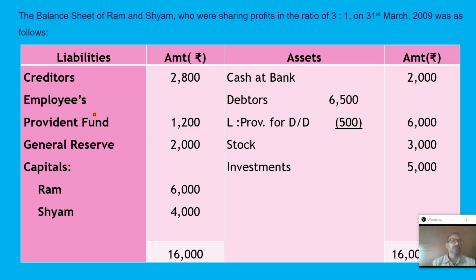But if it is workman compensation fund, regarding that the term can cause confusion, so therefore we will explain here. That employees provident fund, it is totally external liability, just like creditors. Like here creditors, no more information is there in this question, so we have not shown any treatment. As it is, we will take on the new balance sheet, but we will keep as it is, as new balance sheet not required. Regarding the employees provident fund also, it will be as it is, no need to show any treatment.